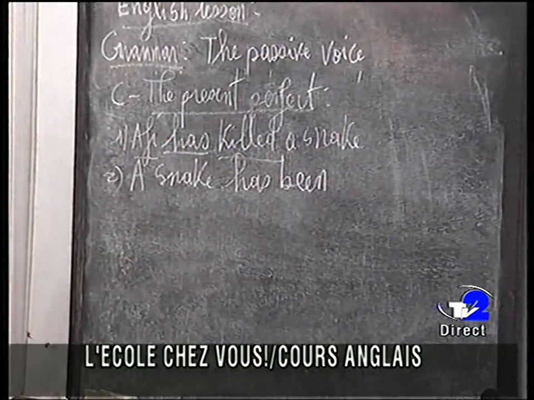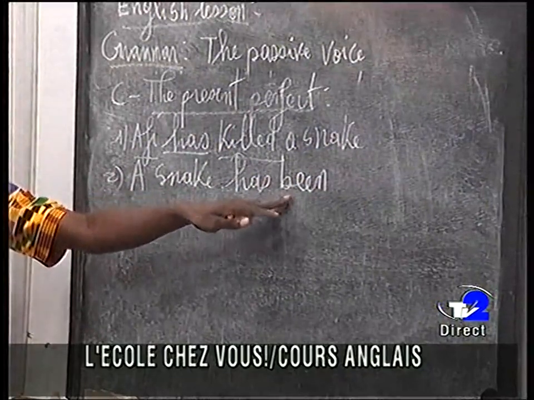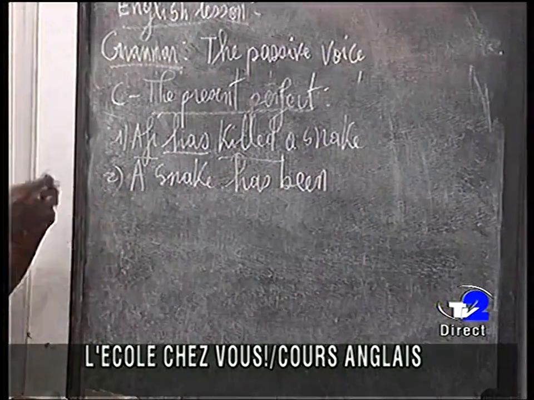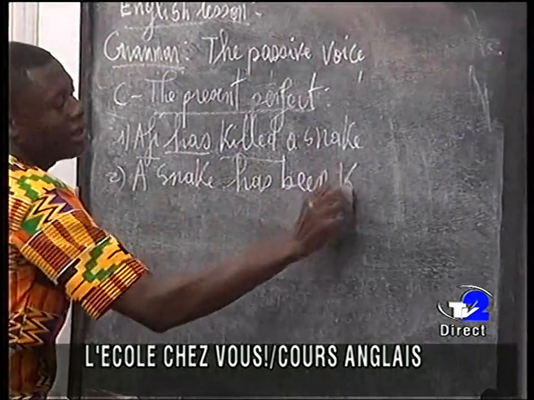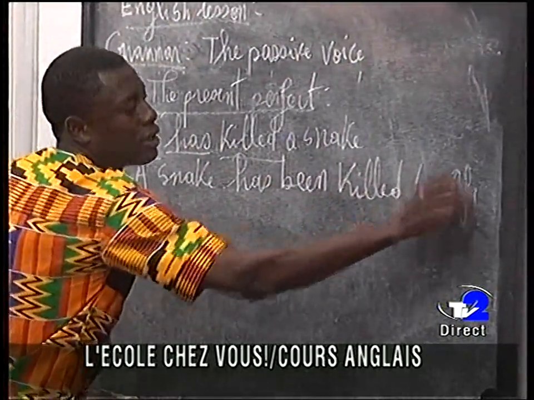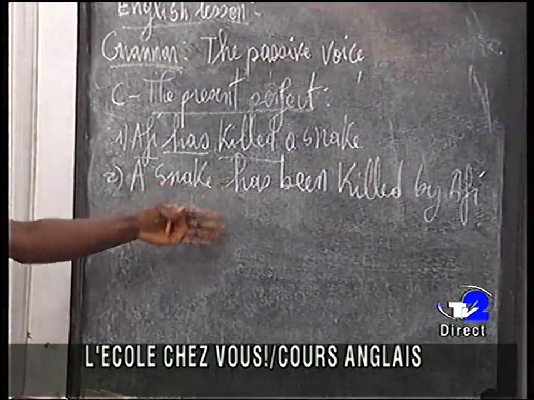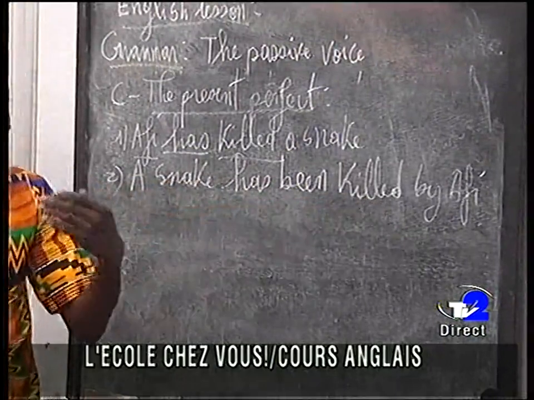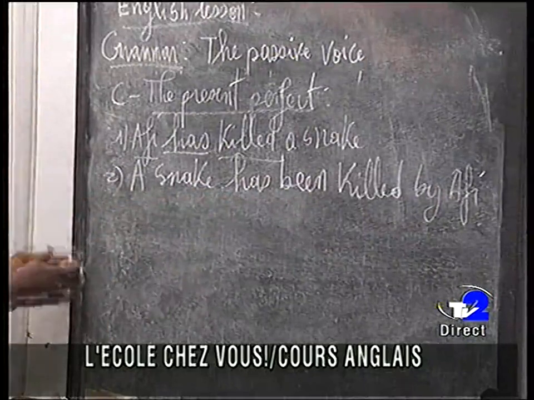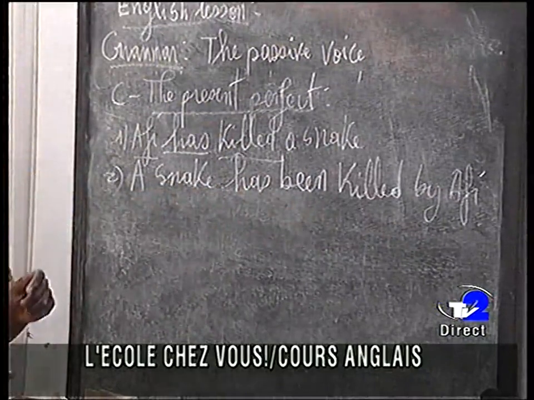Okay, been, because for perfect we use been. It can be present perfect, past perfect, any perfect, we use been. So a snake has been killed by Afi. Okay, we have our verb to have, and we have our PP. So the element that is new here is been. So Afi has killed a snake becomes a snake has been killed by Afi.